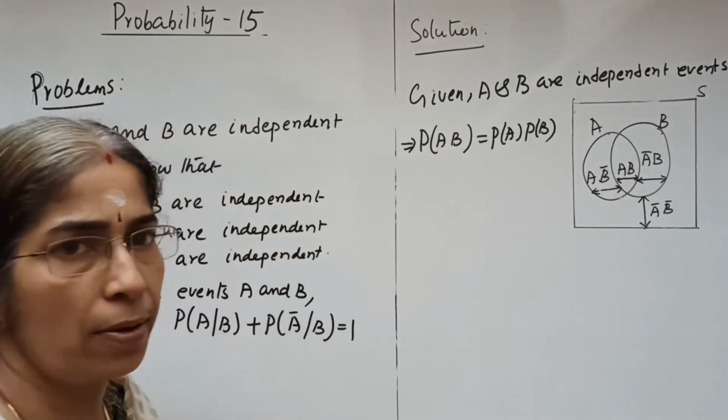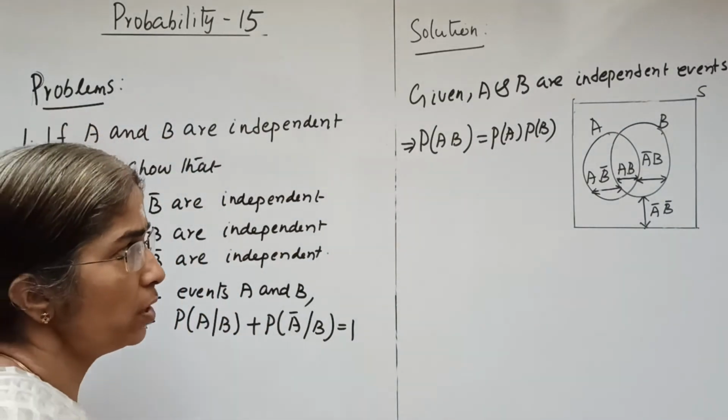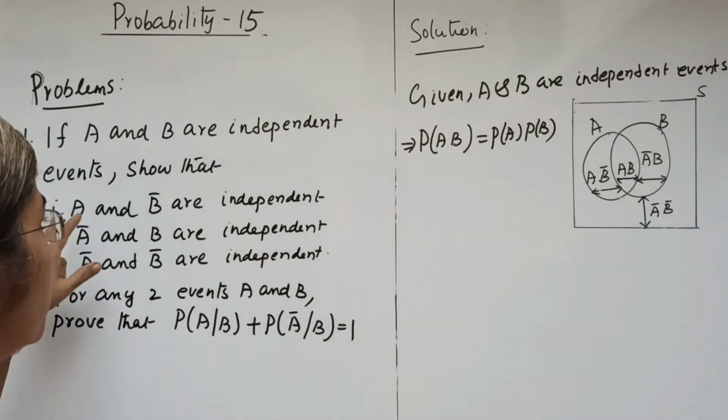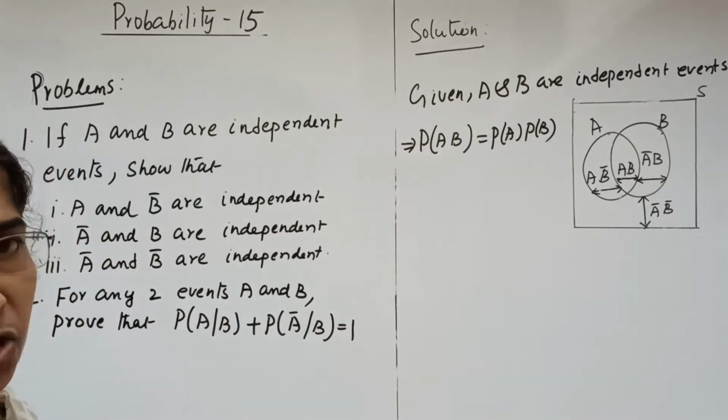So we have this result, and we require that A and B are independent.